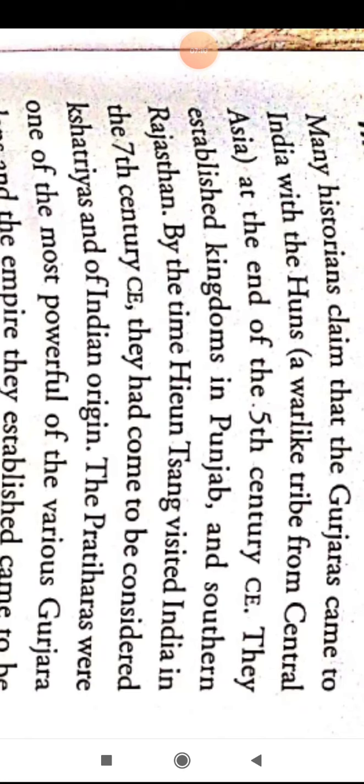At the same time, Hiuen Tsang visited India in the 7th century CE, and he wrote about the political and social conditions of India.